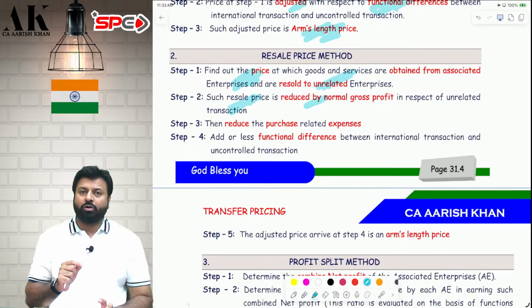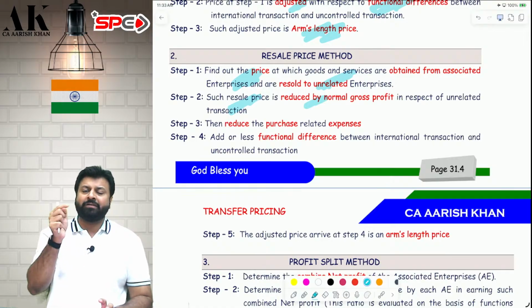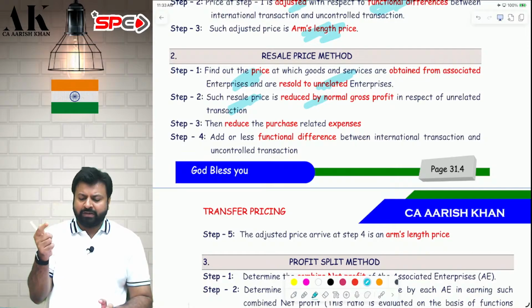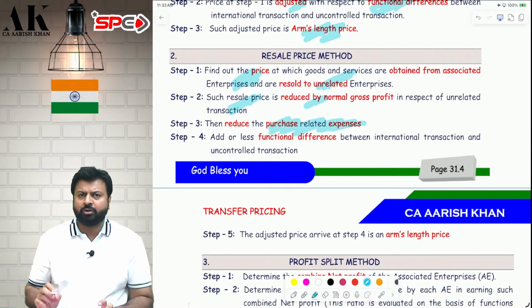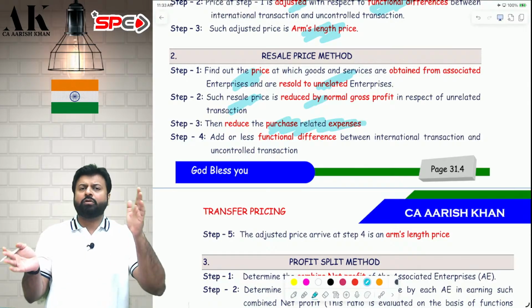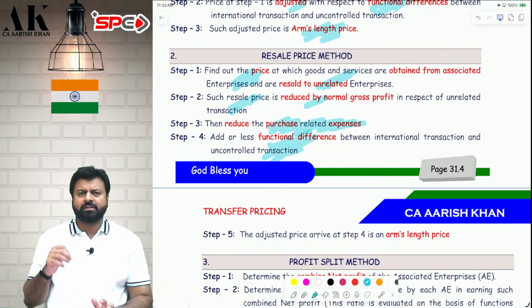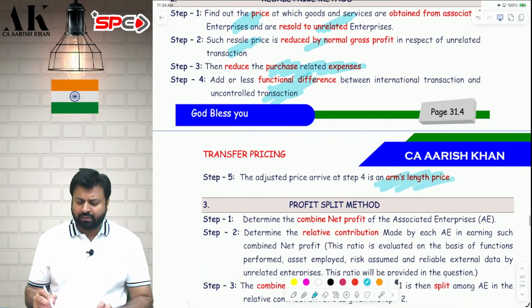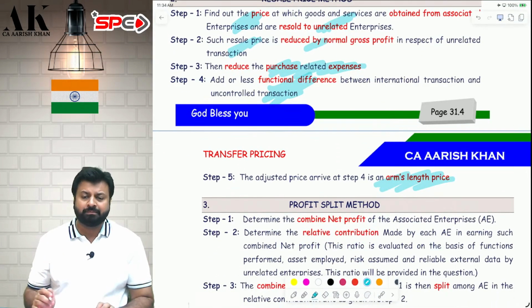Now after that you have got the cost. When you purchase in the first transaction, after purchasing you might have incurred some purchase related expenses, some freight, some customs. That also you have to reduce from your cost. Then you compare both the transactions for functional differences, such as discount and warranty. Accordingly you adjust, and then you will get your arm's length price. The first and second steps are very important.